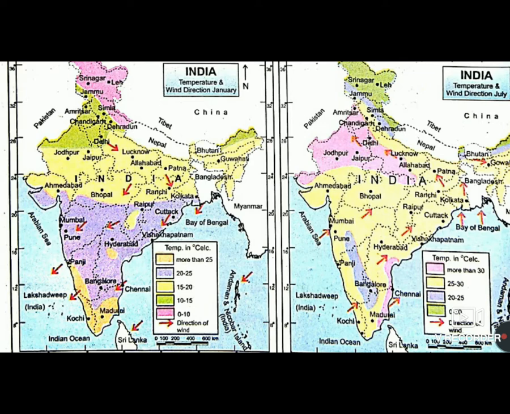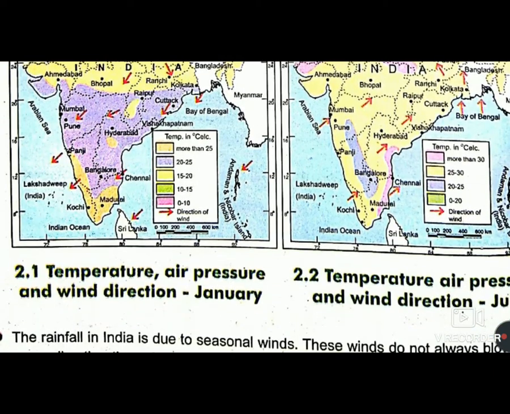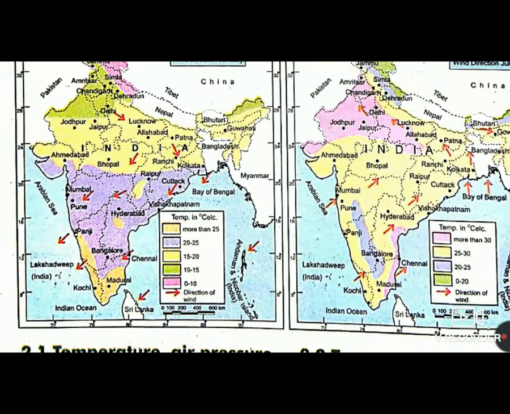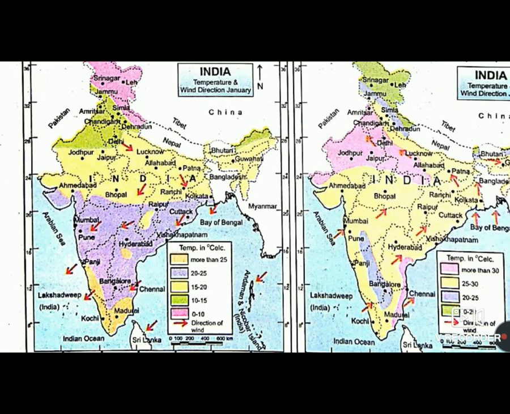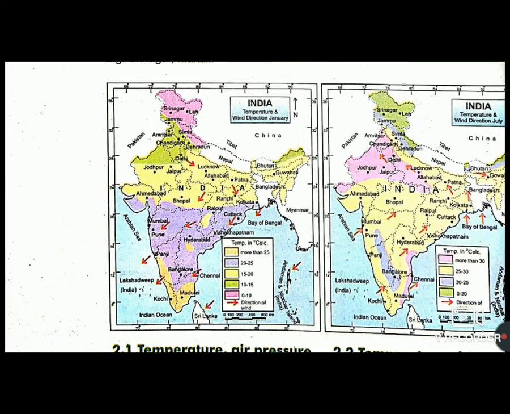That means Jammu and Kashmir, Uttaranchal are experiencing maximum 20 degrees Celsius in the month of July, whereas the central region of India experiences 25 to 30 degree and Rajasthan and Kutch of Gujarat are experiencing more than 30 degrees Celsius temperature in the month of July. These two maps show the temperature and wind direction of the month of January and July.